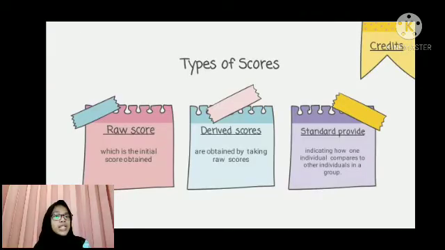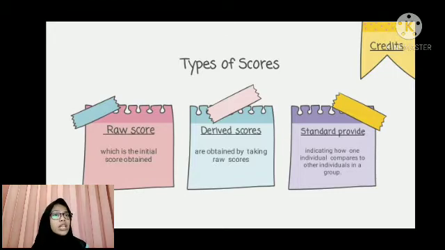There are three different types of scores in educational research. The first is the raw score, which is the initial score obtained. It may be the total number of items an individual gets correct or answers in a certain way on a test, the number of times a certain behavior is taught, the rating given by a teacher, and so forth.